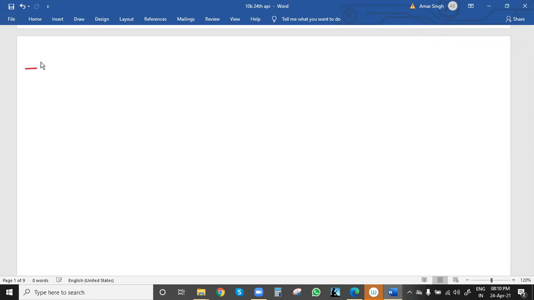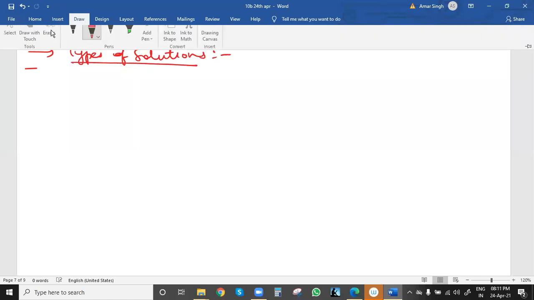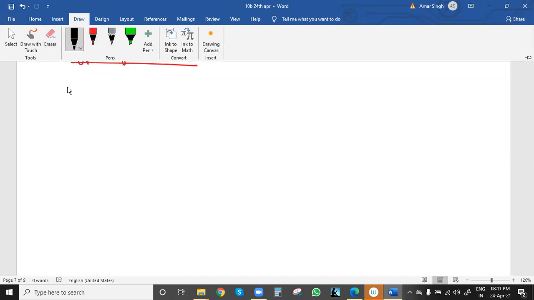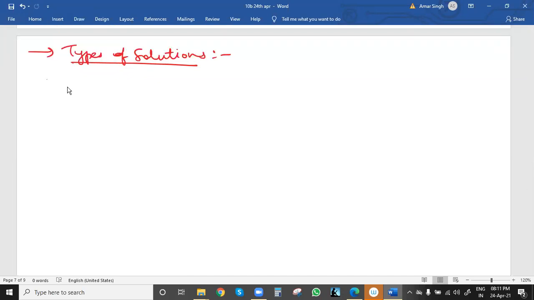Types of solutions means x and y values. A solution is the x and y values of a linear equation, meaning a pair of linear equations. Correct. So we have seen three types of solutions. One was if the two lines cut at one point.